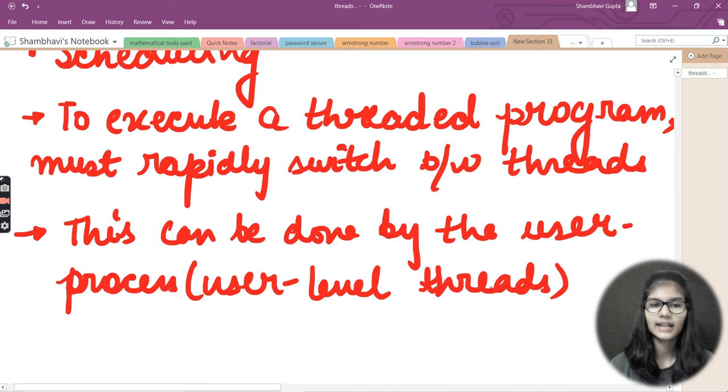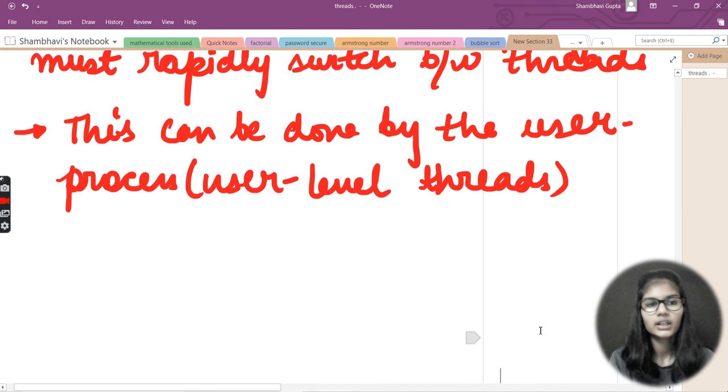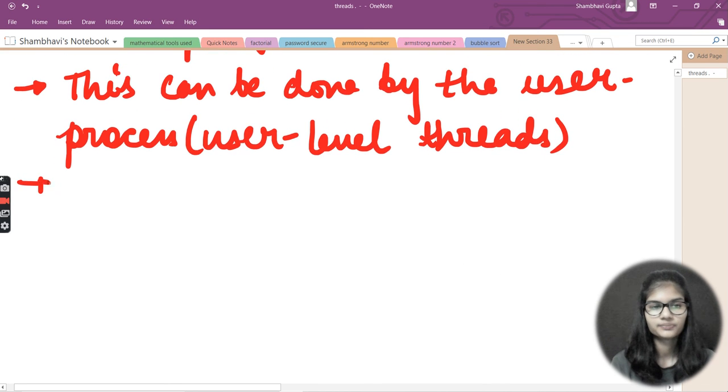So basically, as we have discussed, to execute a threaded program we must rapidly switch between the threads. How can this rapid switching be done? It can be done by the user process, and the user process actually contains the user level threads. Other than that, we have one more way of doing this.